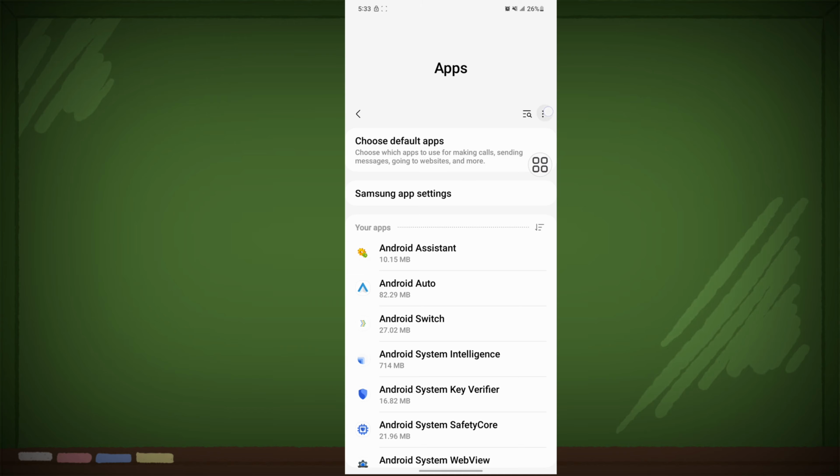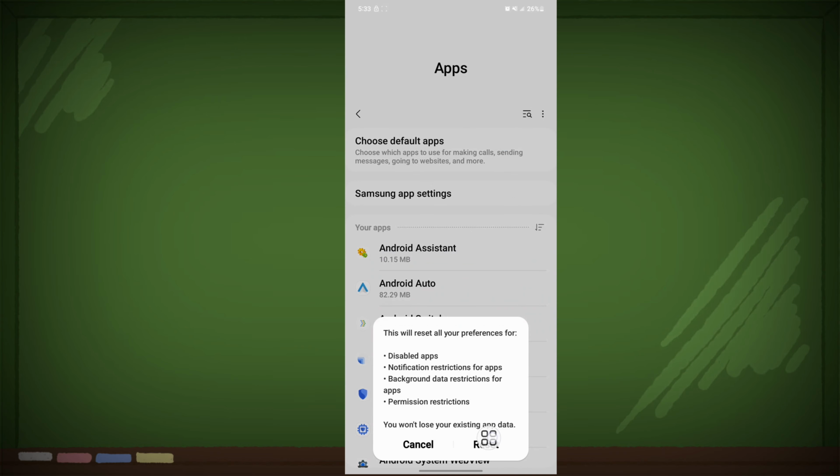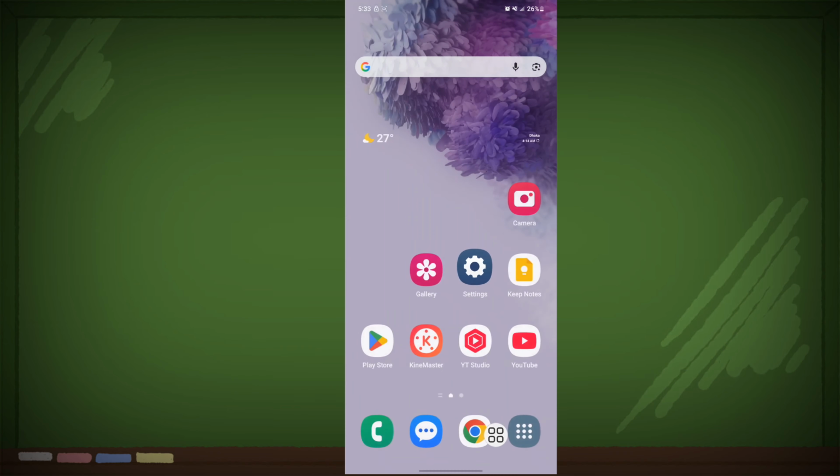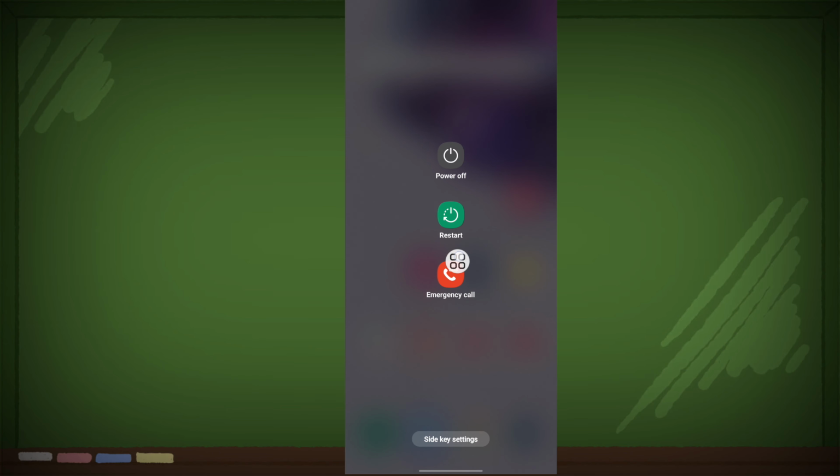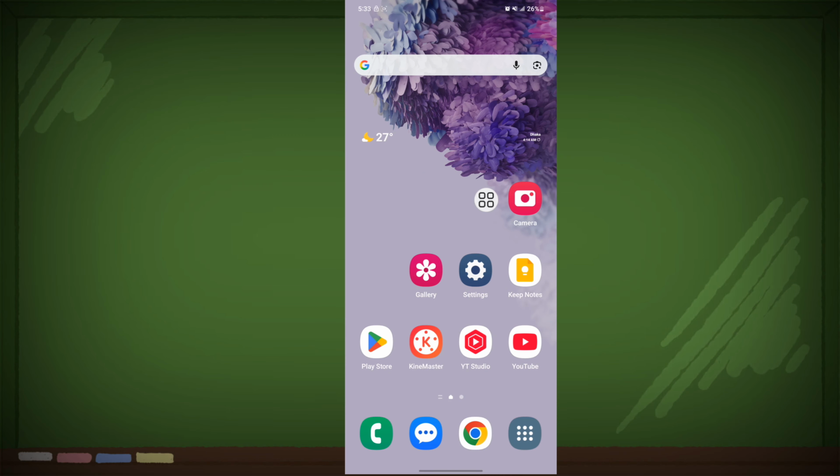Now tap on three dot. Now tap on reset app preference. Now tap on reset. Now restart your phone. After restart your phone, now open camera app.